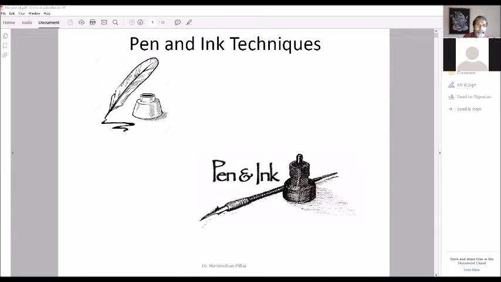Usually feathers were collected. I mean, they were not plucked from the birds' wings. So they used to collect feathers. They would follow after birds. Whenever birds dropped feathers, they were collected, and ink had to be made using flowers, different types of colored flowers, or some minerals were crushed, and ink was made. And this is how they used to express.